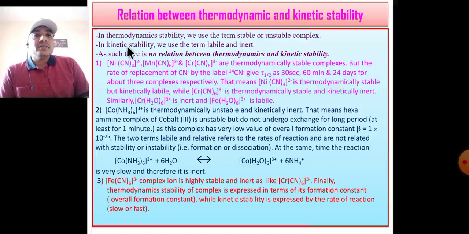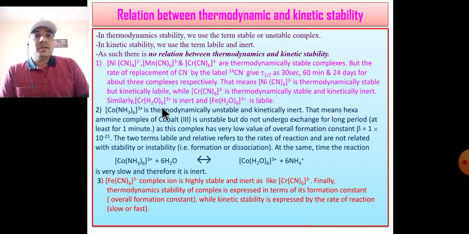That means this nickel tetracyanonickelate is thermodynamically stable but kinetically labile, while the remaining two take longer than 1 minute. If the reaction requires more than 1 minute, then the complex is inert. While chromium hexacyanochromate is thermodynamically stable and kinetically inert.